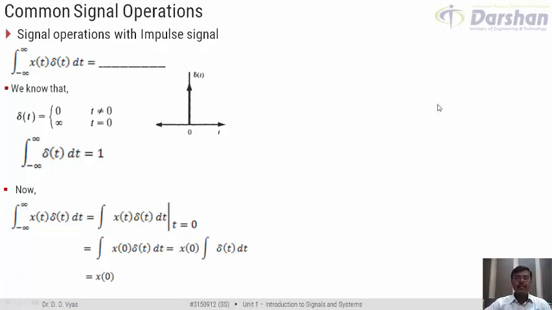Having discussed this, let us try to take one more example as an extension of what we are discussing. Let us try to solve this. Here we have integration minus infinity to infinity x of t delta of t minus t0 dt.